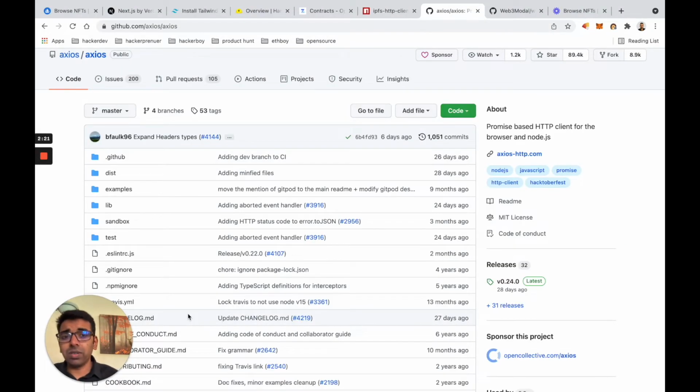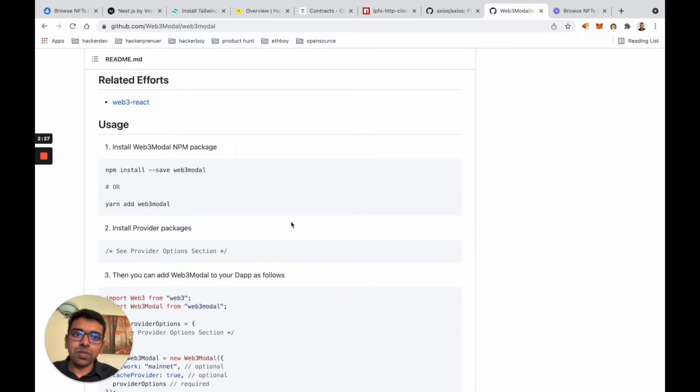We will use Axios, which is a network library similar to Fetch. The next thing we're going to use is the Web3 modal. When you are creating a transaction on an Ethereum blockchain, you need a signer. So we're going to use the Metamask wallet as a signer. The Web3 modal will initiate whenever we need to use that information, and bring up the Metamask connection.